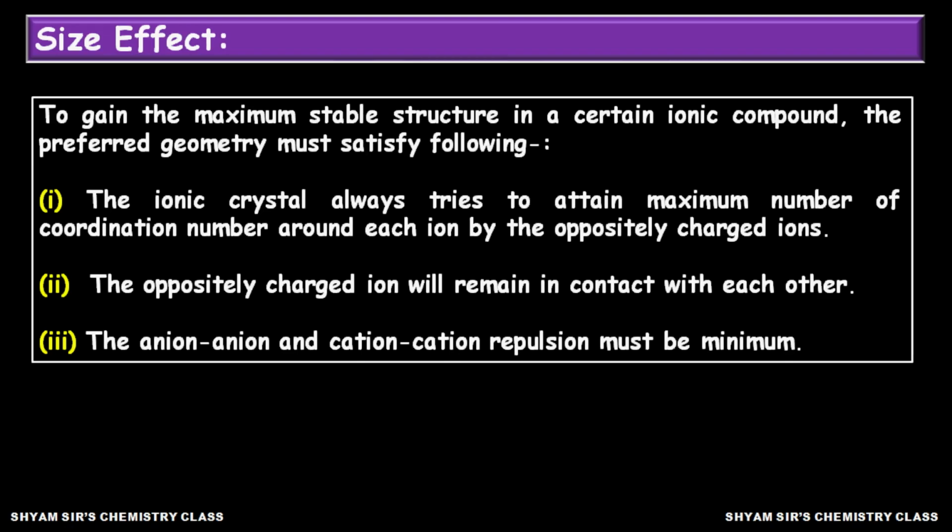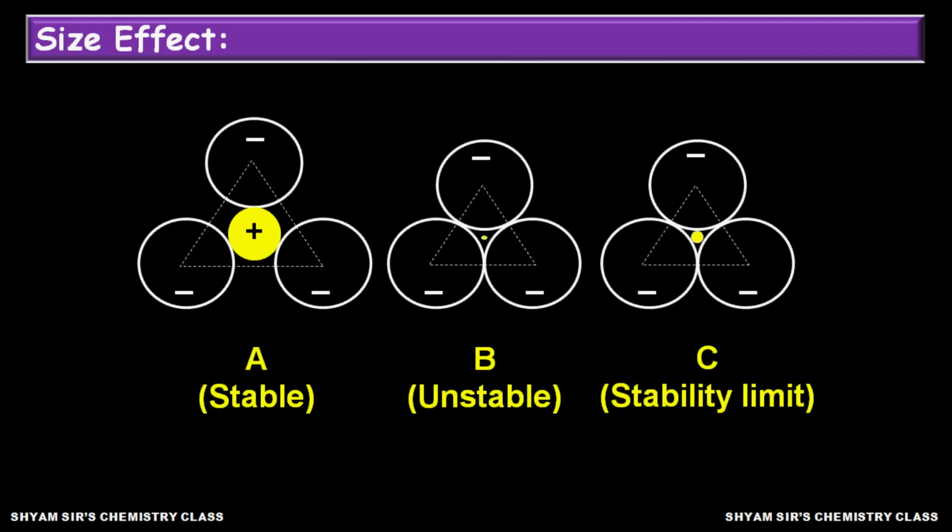Second point, the oppositely charged ions remain in contact with each other. That means they should touch each other, otherwise they will not be stable. The third point is the same-ion repulsion, that is, cation-cation repulsion or anion-anion repulsion must be minimum in ionic compounds, then those compounds will be more stable. So the stability of ionic compounds follows these three points. Now if you see these three diagrams, in A, three anions touch the cation, but they themselves are not in touch with each other.